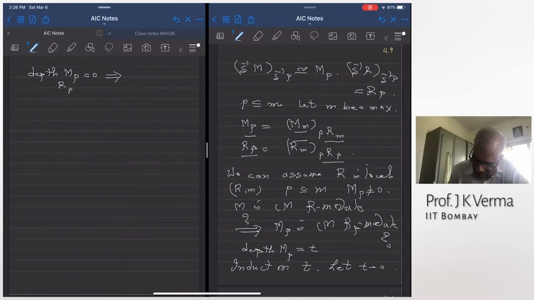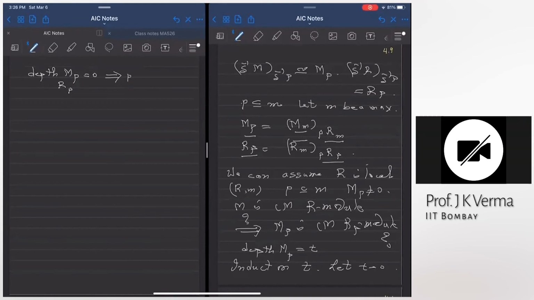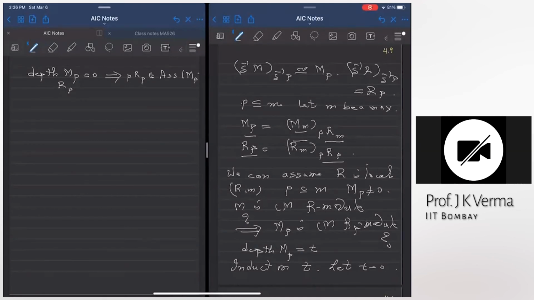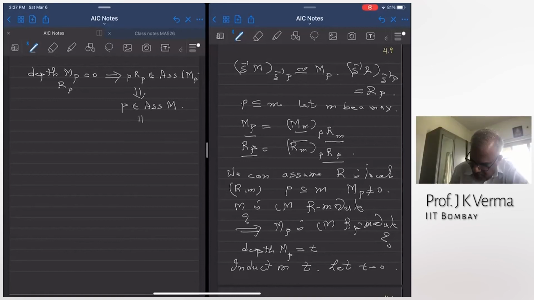You have jumped 2 steps. This says that PRP is an associated prime of M localized at P. Right? PRP has no non-zero divisor. So PRP is an associated prime of MP. And that says that P is an associated prime of M.